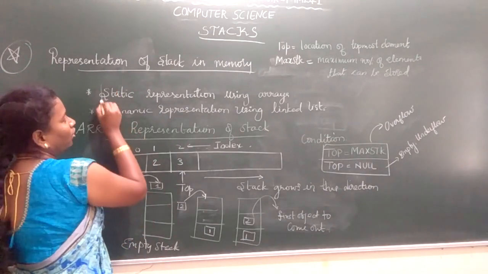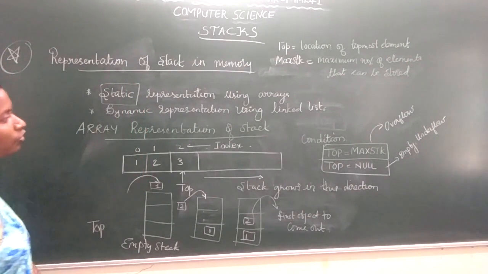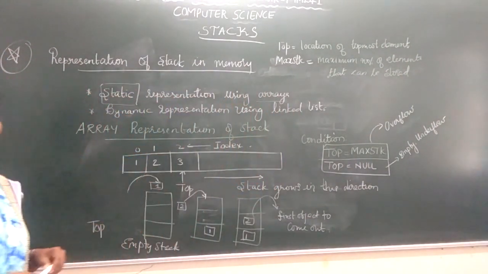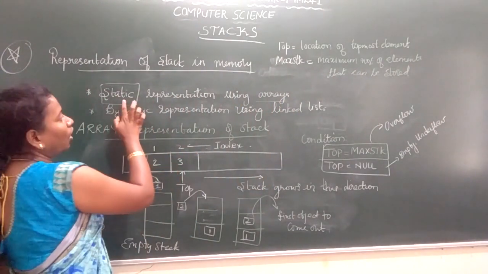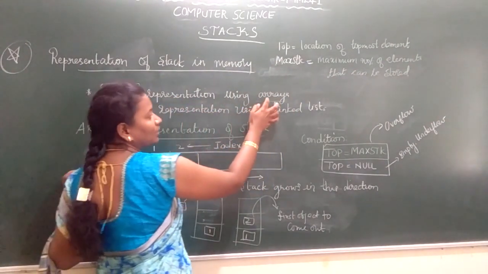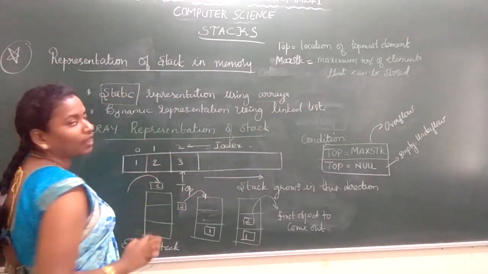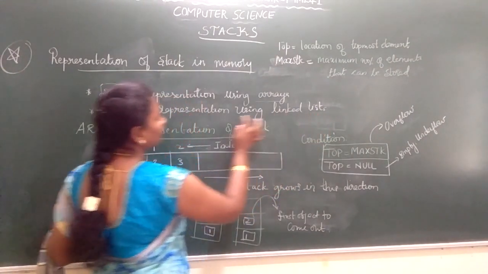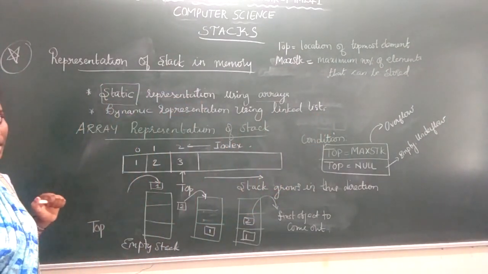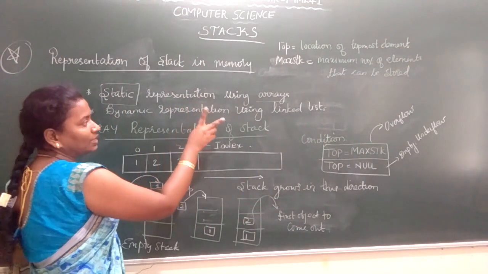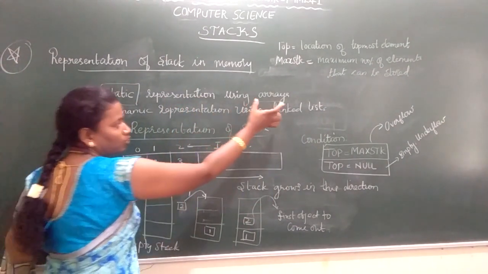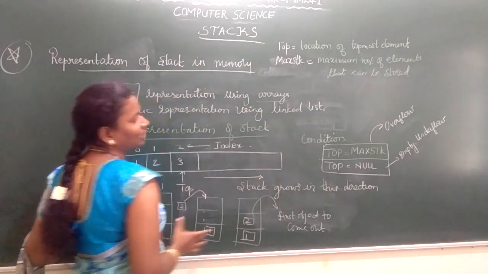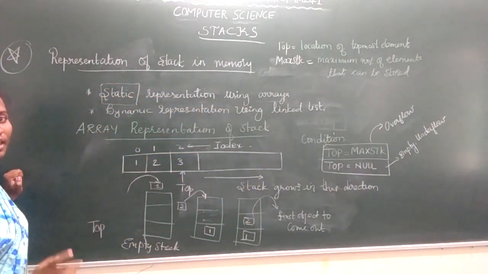In static, if you want to represent the static way, we have to use the arrays. So static representation using arrays. How we can represent stacks using arrays, that we call static representation. If you implement the stack by using array, we call that as a static representation. If we implement a stack by using linked list, we call it as a dynamic representation. I repeat, there are two ways of representing stack in the memory. One is by using array, we call that as a static representation. Next is by using linked list, we call that as a dynamic representation.